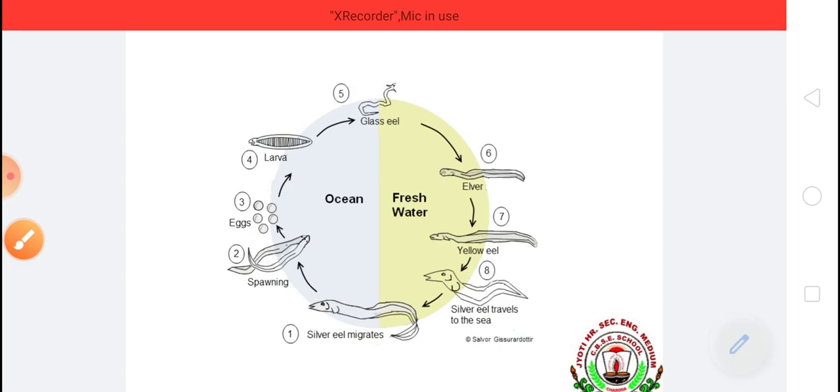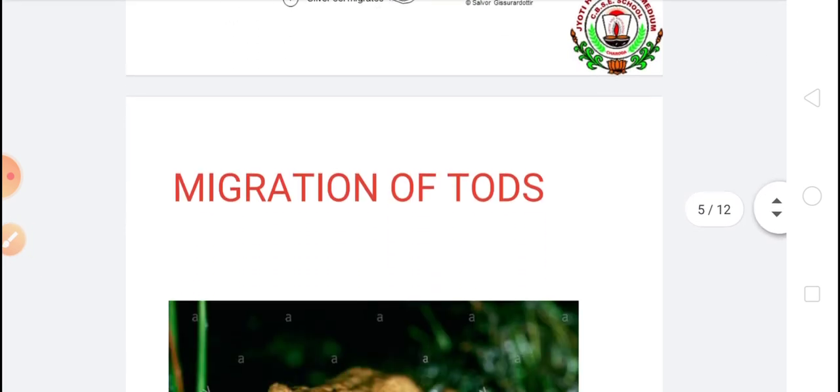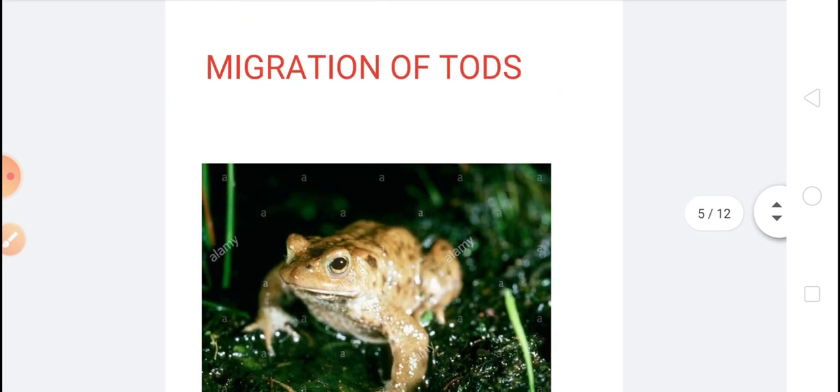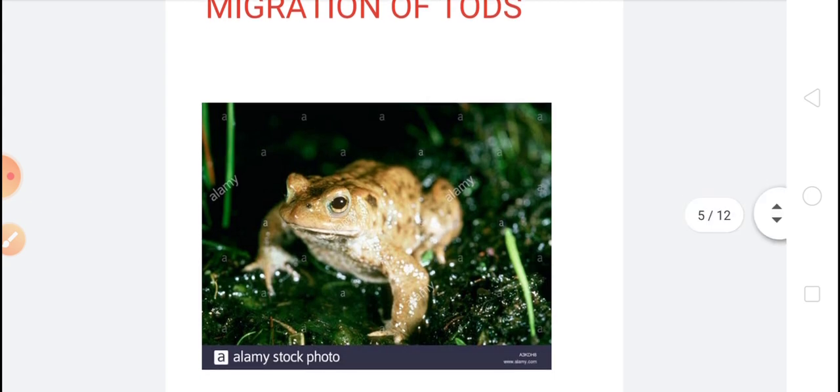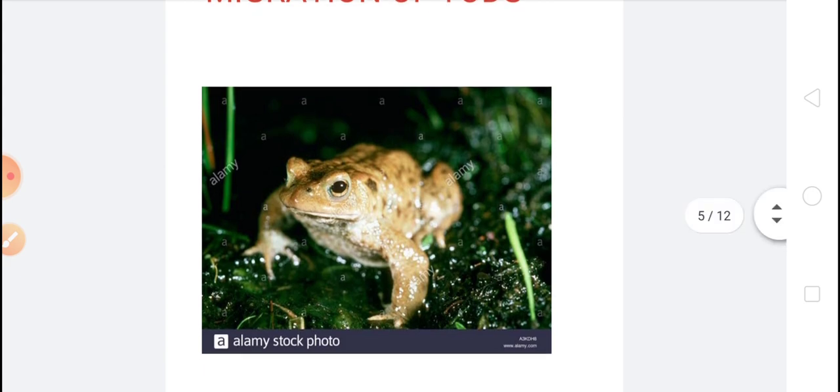One more animal, toads. They migrate to a pond or marshy land or lake for laying eggs. You can see this is a toad. They live in water, but at the time of laying eggs they migrate to marshy land or a lake or pond for laying eggs.